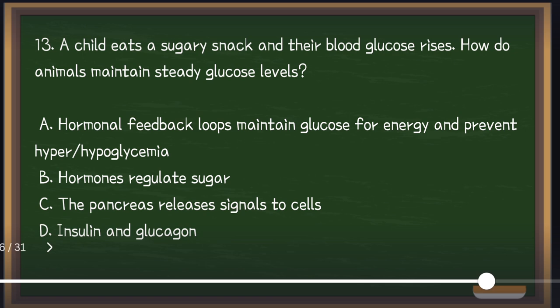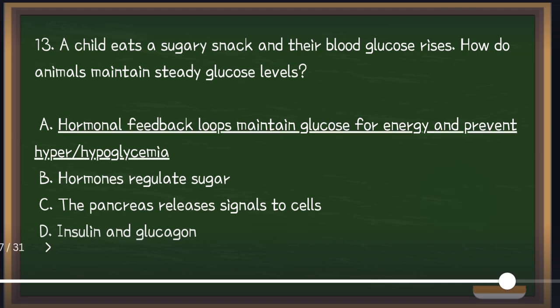Number 13. A child eats a sugary snack and their blood glucose rises. So how do animals maintain steady glucose levels? Is it A, hormonal feedback loops maintain glucose for energy and prevent hyper or hypoglycemia? B, hormones regulate sugar. C, the pancreas releases signals to cells. And D, insulin and glucagon. So the answer is letter A. Hormonal feedback loops maintain glucose for energy and prevent hyper and hypoglycemia.